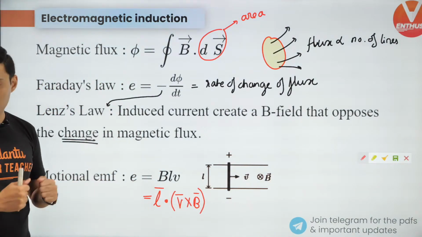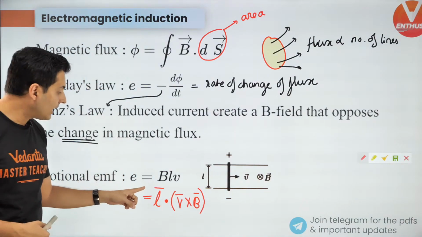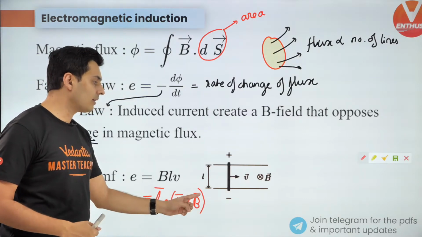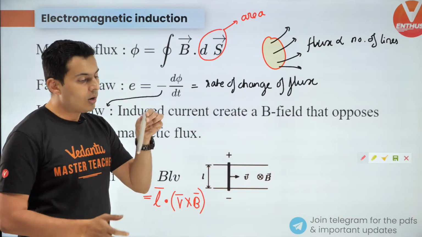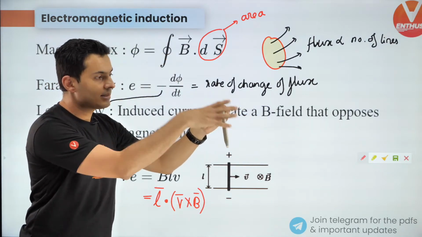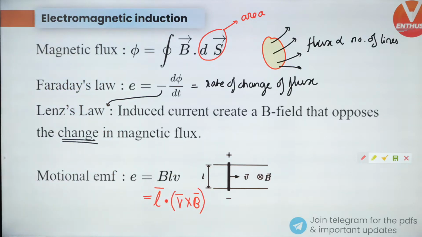Okay, very good. So let's get going. I hope this is clear. L means what, sir? L is the length. V is velocity. B is magnetic field. So if you move a rod of some length L with some velocity in some field, the EMF across the ends is given by this particular formula.